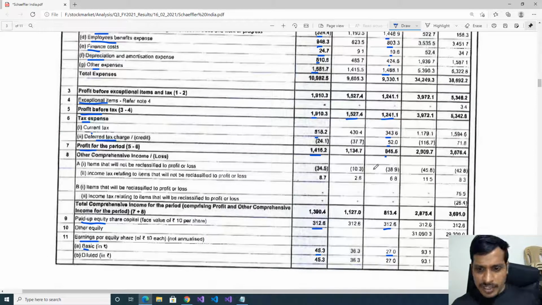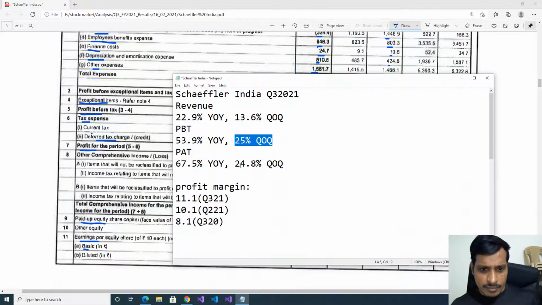Later, profit for the period: previous quarter 113 crores, this quarter 141 crores. We'll check it in percentage. 24.8% quarter on quarter increase, this is a positive sign. What we observed based on year on year and quarter on quarter results: year on year, Schaeffler India got very good results, and quarter on quarter also good results.